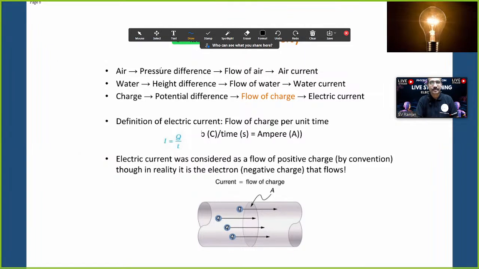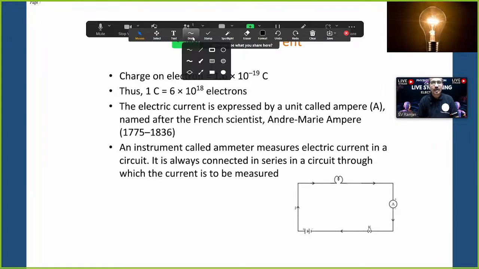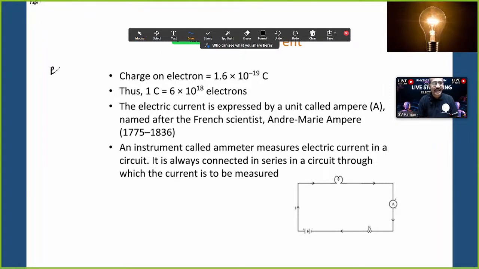Next we will proceed. So what is charge? Let's say one electron is equal to 1.6 into 10 to the power of minus 19 coulombs. In 1 coulomb, how many electrons will be there? Very simple. So 1 by 1.6 into 10 to the power of minus 19 electrons in 1 coulomb.